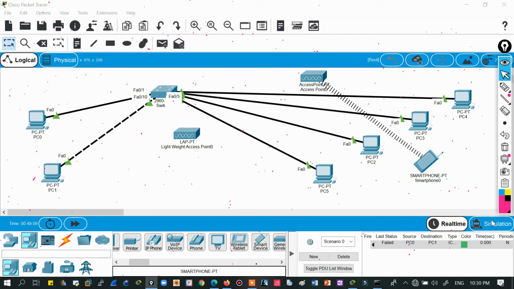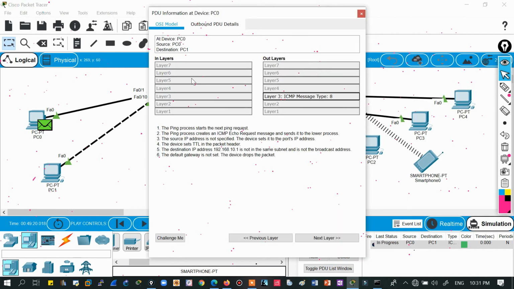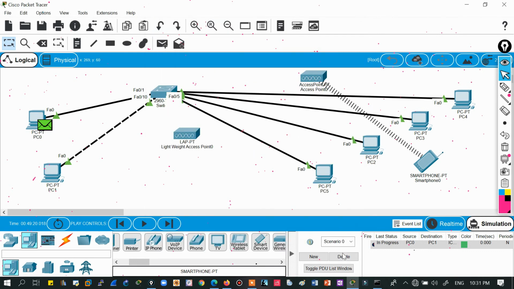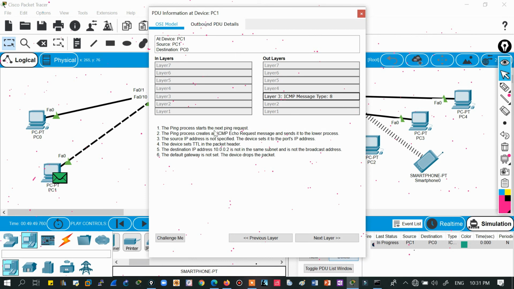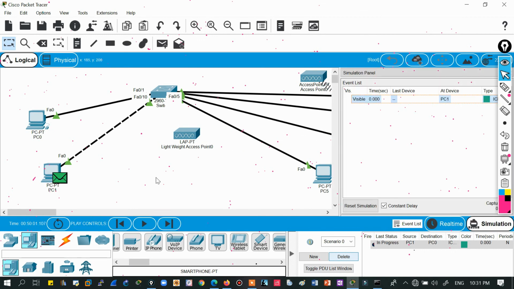Okay, so let's get into simulation mode. See, each layer is adding its own data like this, outbound details. Okay, so let's do this again.